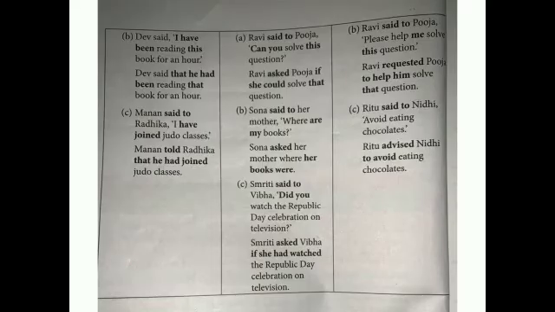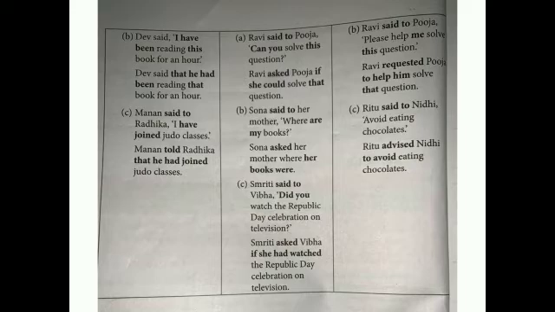Now the A part: Ravi said to Pooja, can you solve this question? Ravi asked. Because there is an interrogation mark, said to changes into asked. After removing the comma, because there is a helping verb, can, we have to use if or whether. You is the second person, changing according to the object, that is Pooja, so she could solve that question.